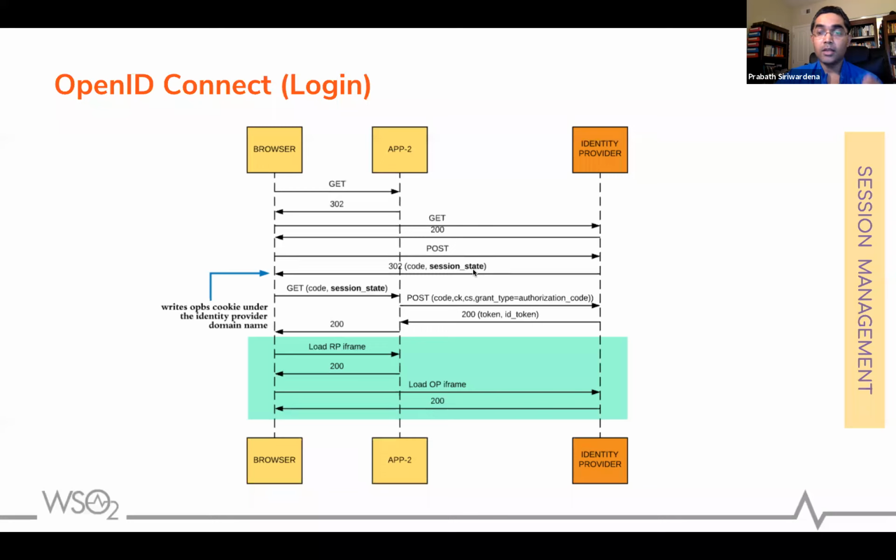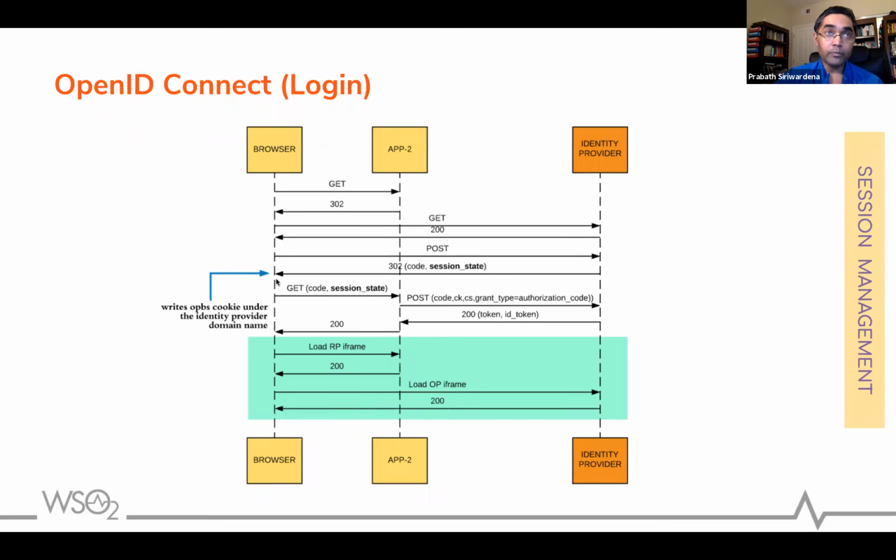One is defined in the session management specification. The other one is defined in the front channel logout specification, and the third one is defined in the back channel logout specification. So if you follow the session management specification, then the IDP will include this session state parameter along with the authorization code.